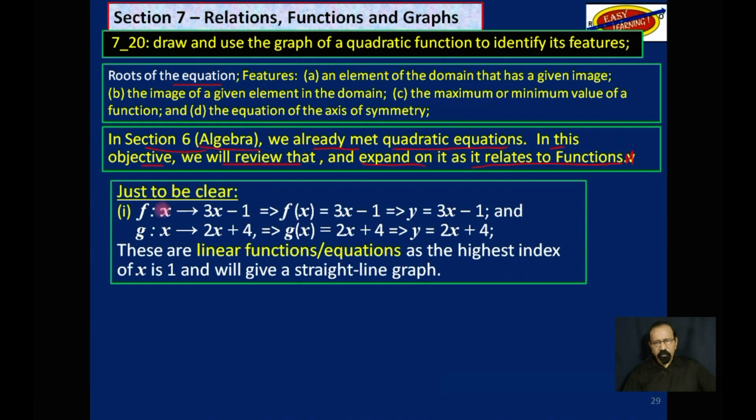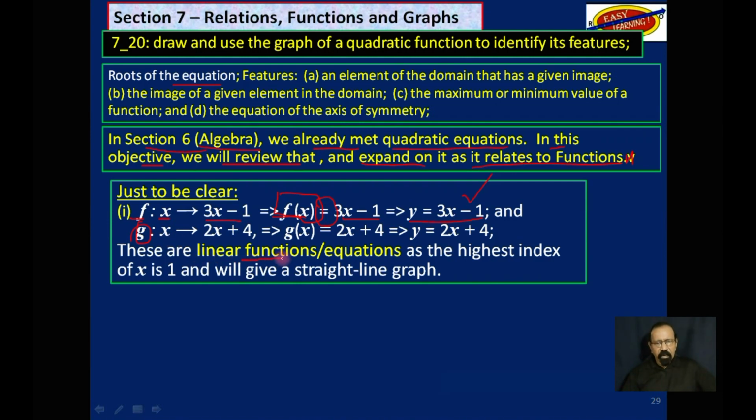Just to be clear, you already know that if the function f is such that x maps into 3x minus 1, you can compress that to say f of x is equal to 3x minus 1, and eventually you can replace this f of x with y, so you get y is equal to 3x minus 1, and this is more familiar to us. And the same thing applies for g.